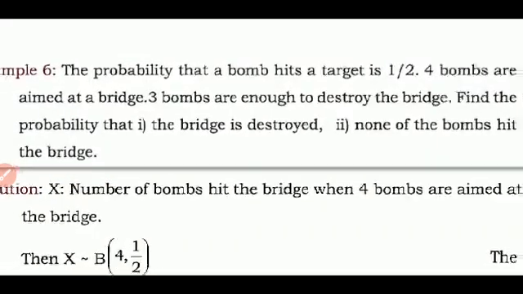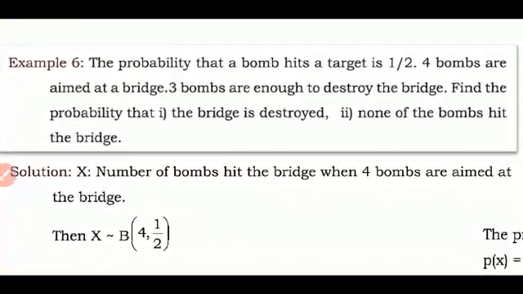First, children, you understand the example. It's very practical if you understand the things. The probability that a bomb hits a target means out of 2 chances, 1 chance is enough. That is the probability value. With such a situation, how many bombs are allotted to you all? 4 bombs are given to aim at the bridge. Among 4, 3 bombs are enough to destroy the bridge. This is the second part. Now with this much data, you are going to find the probability that the bridge is destroyed. Bridge is destroyed means the value of x is going to be 3 here. None of the bombs hit the bridge means the value of x is going to be 0.